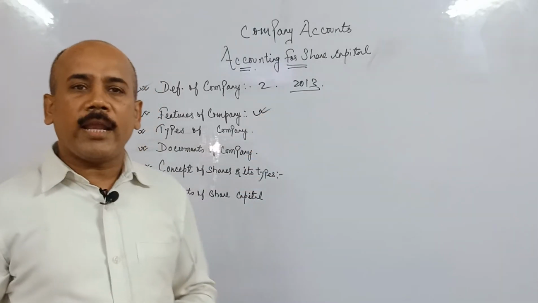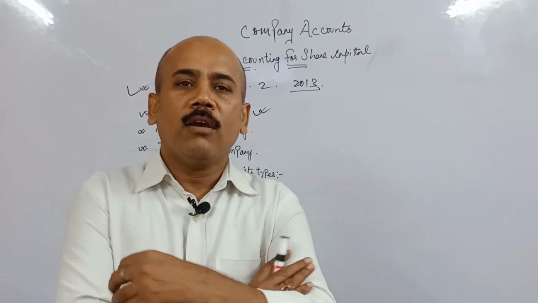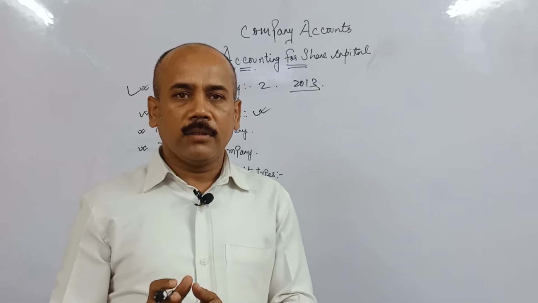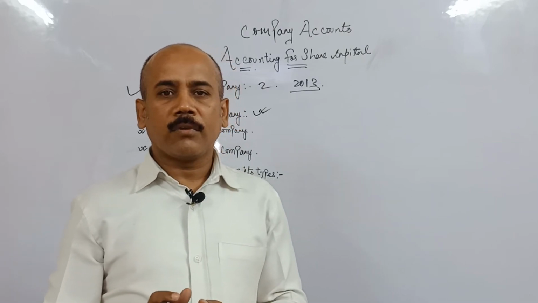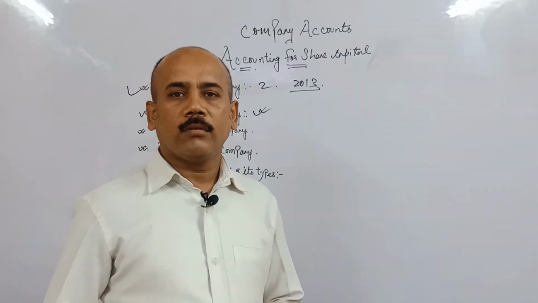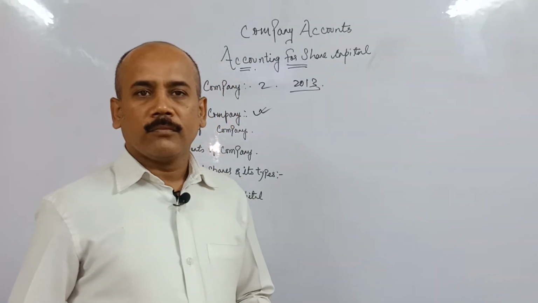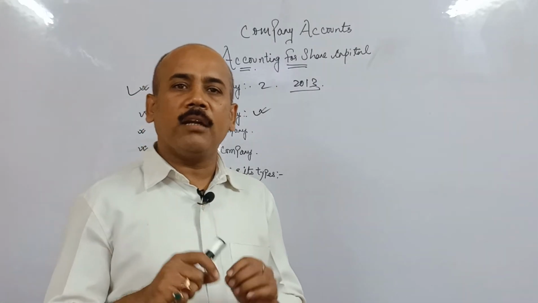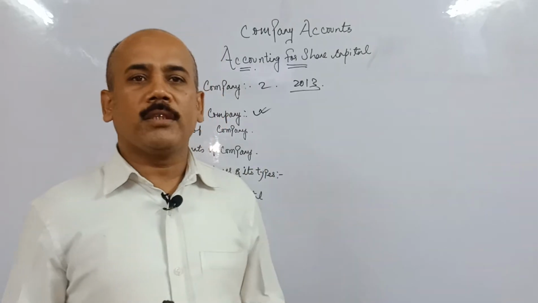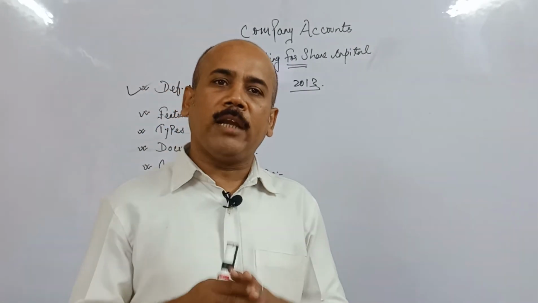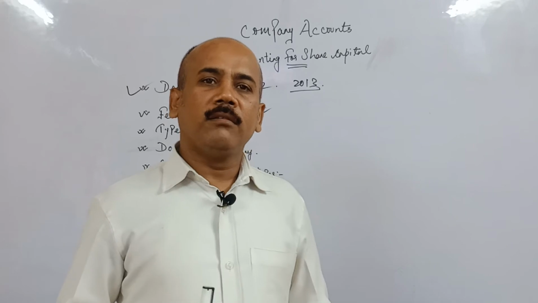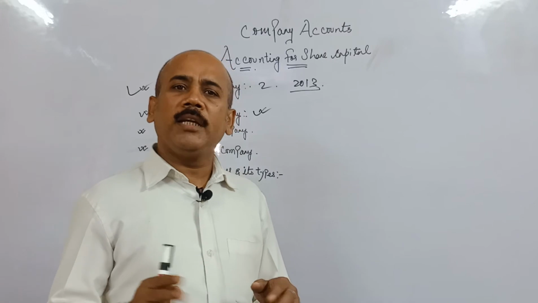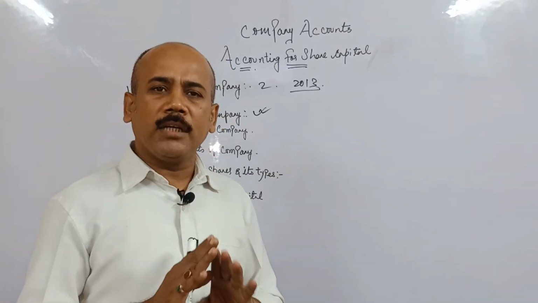What are the features, characteristics or essential elements of company? Okay? The essential of company says a joint stock company is an artificial person. Artificial person means the company can sue us. We can sue the company. Company can do any legal business outside, inside a country, all over the world. It is an artificial person. It can act as a person, but it is not visible.